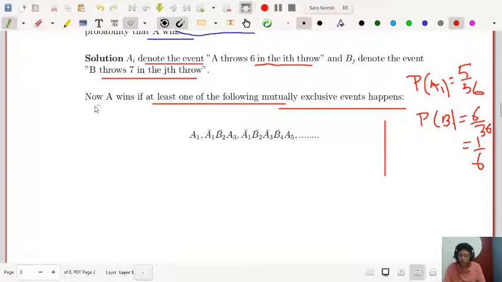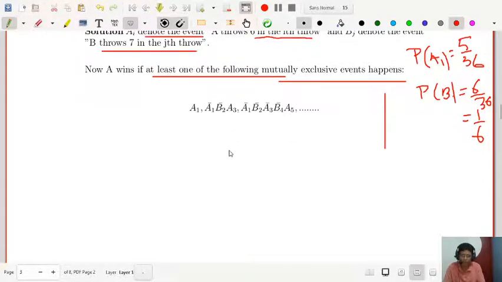Now look at that. A wins if at least one of the following mutually exclusive events happens. What are the events? It may happen that A1 gets the 6 at the first chance, so the game is over. Next, A1 fails to do so, B2 fails to get 7, and A3 gets 6, and the game is over.